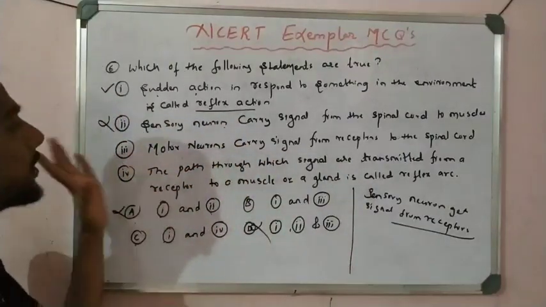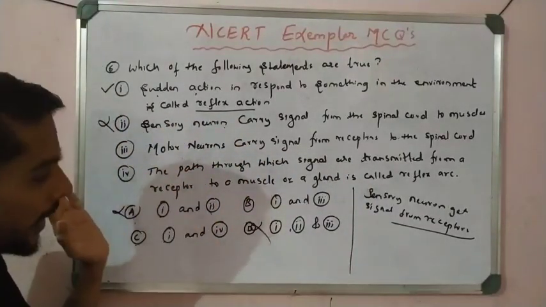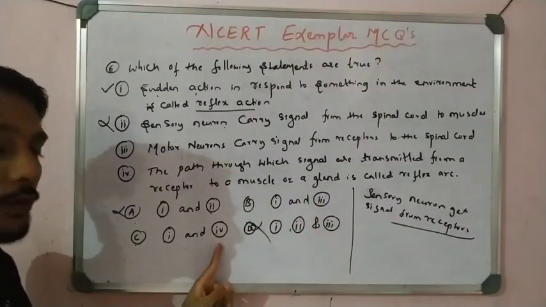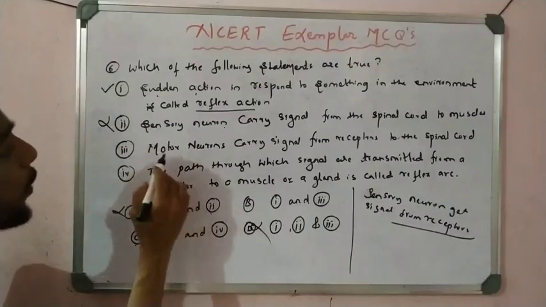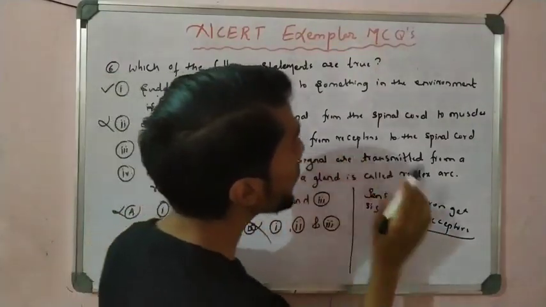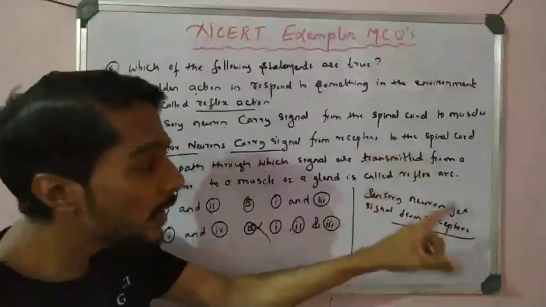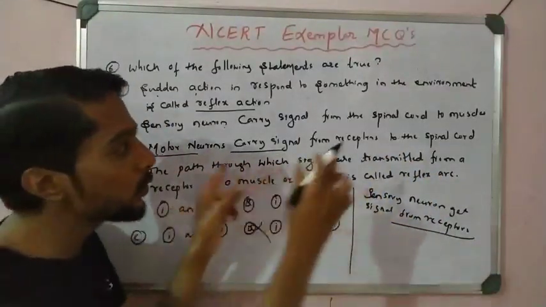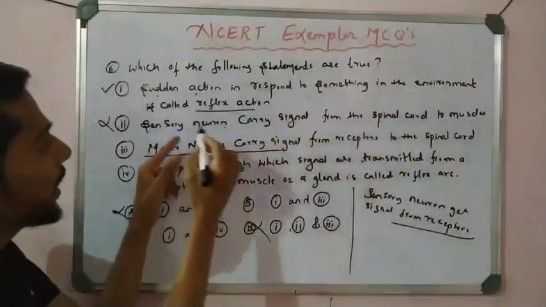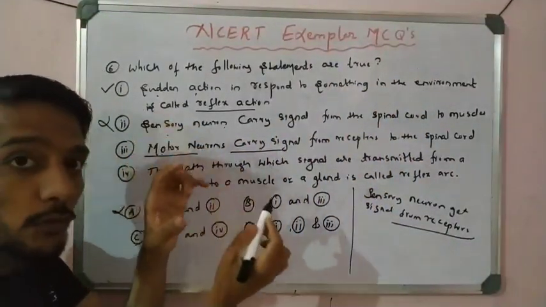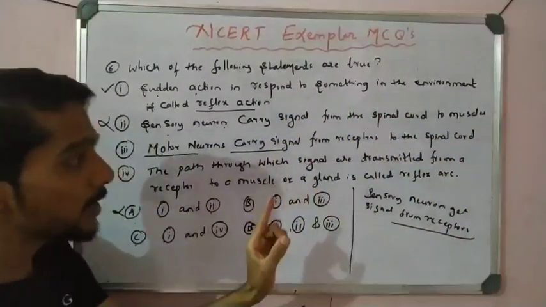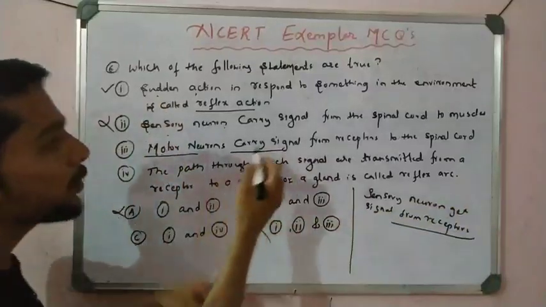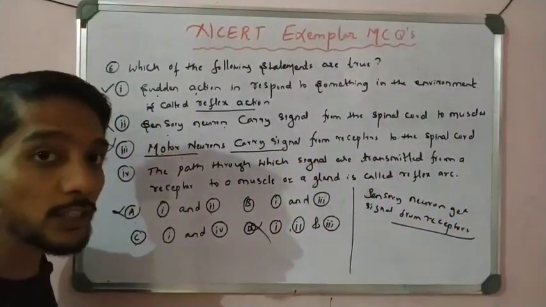Let us see statement 3 to decide which is the correct option, right? If statement 3 is correct, option B is correct. If statement 4 is correct, option C is correct. Now let's see statement 3. Motor neuron carries signal from receptor. No, the receptor gives the signal to the sensory neuron, not to the motor. The motor neuron carries signal from the spinal cord. It is totally reverse, right? So statement 3 is wrong.